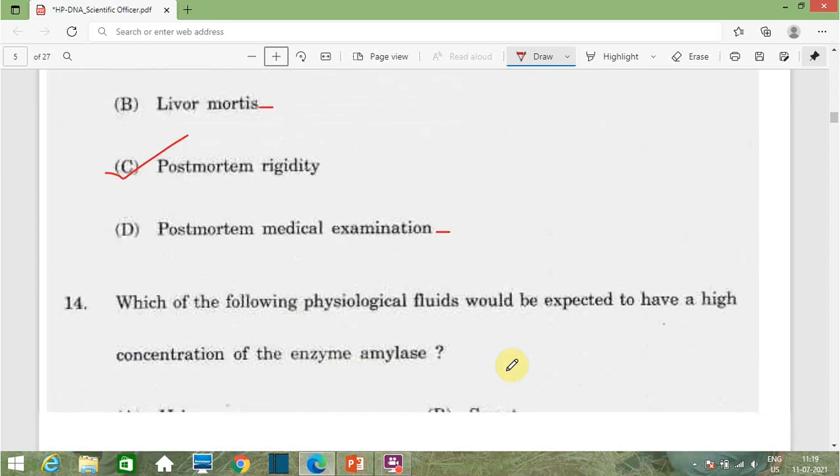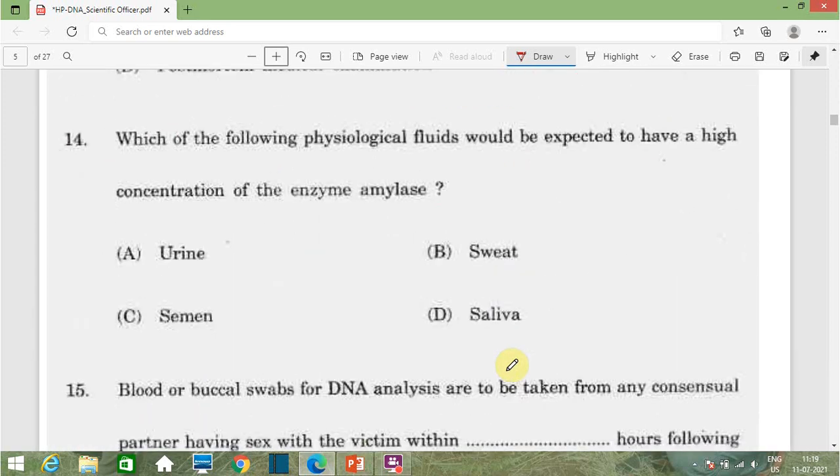Then the next question is which of the following physiological fluids will be expected to have a high concentration of the enzyme amylase? Option A urine, option B sweat, option C semen, option D saliva. The enzyme amylase is present in the saliva. That's why the correct answer of this question is option D.